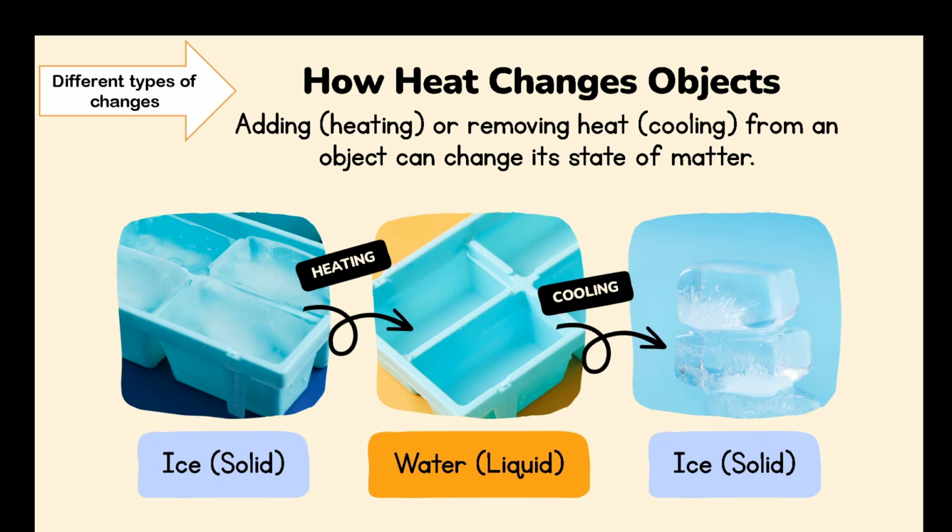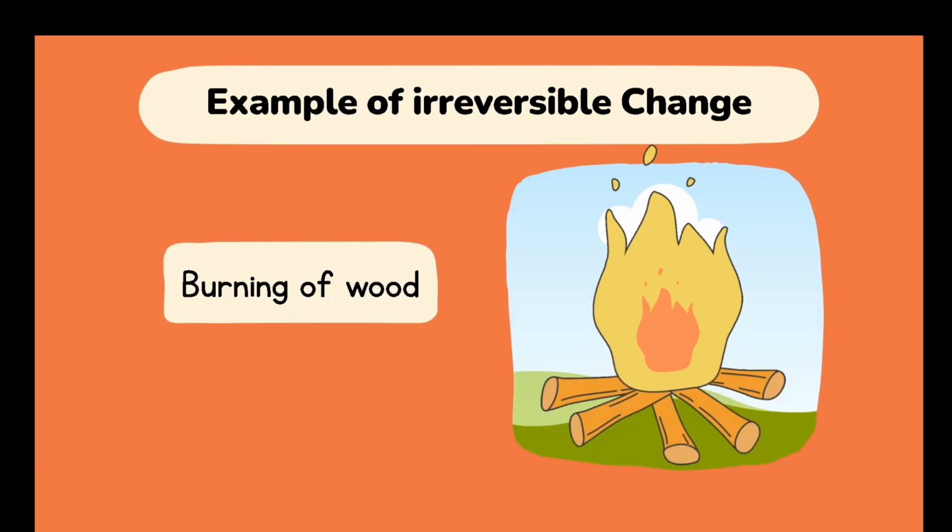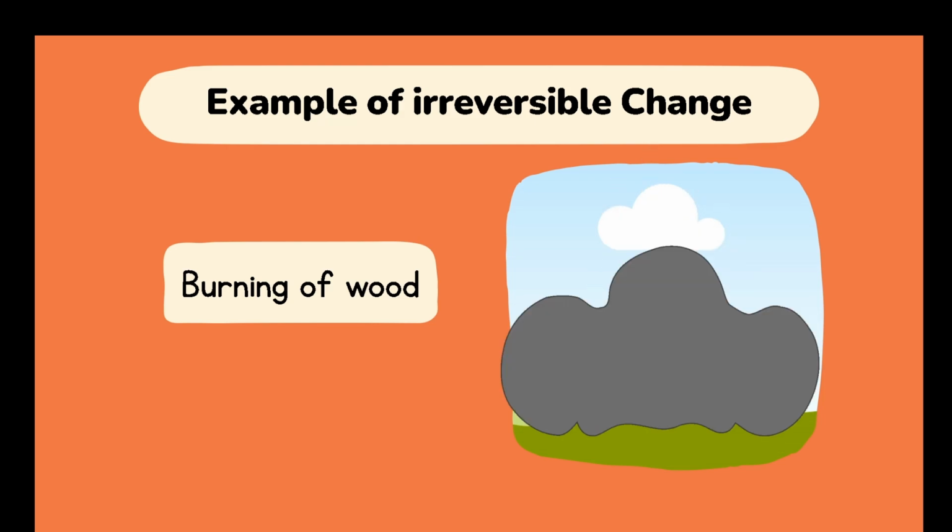objects. That is, for example, ice on heating is changing into liquid, and liquid on cooling is again changing into ice. So this is an example of simple reversible change which can be reversed by change in conditions. Another example of reversible change is water changing into steam, and steam on cooling changing into water again. Then next we have the example of irreversible change.